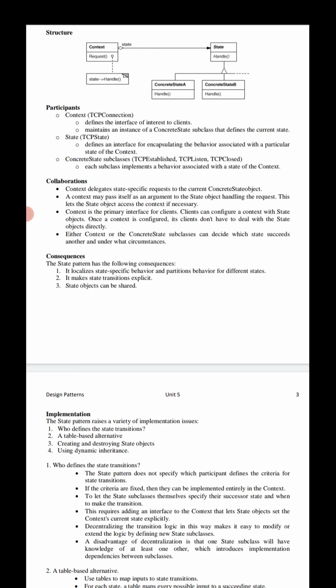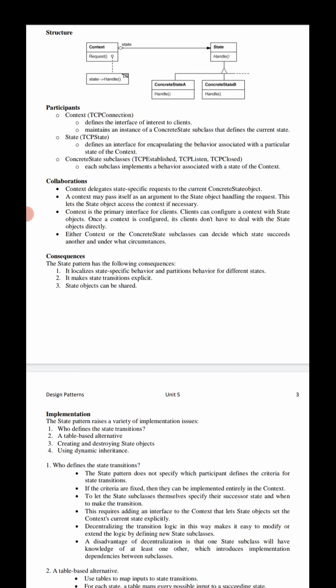The second consequence is that it makes state transitions explicit. Whenever an object defines its current state solely in terms of internal data values, its state transitions have no explicit representation; they only show up as assignments to some variables.